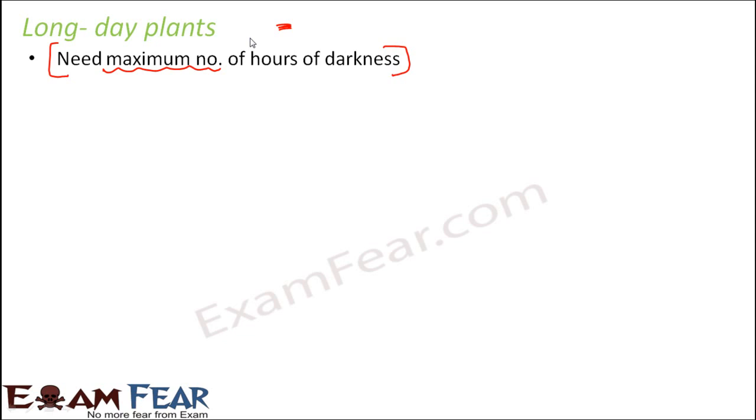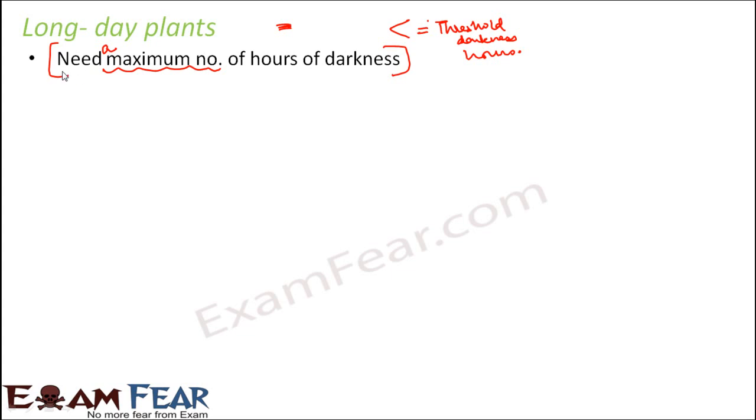So in case of short day plants, the number of hours of darkness should be greater than or equal to the threshold value. And here, for long day plants, the threshold value should be the maximum value. It should be less than or equal to the threshold value of darkness. Right? So in case of long day plants, the number of hours of darkness should be less than or equal to the threshold value. So they need a maximum number of hours of darkness.